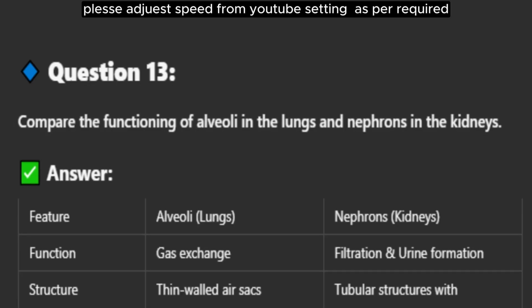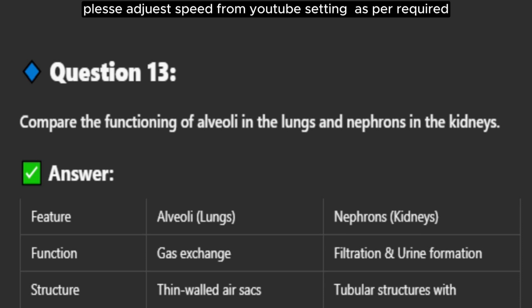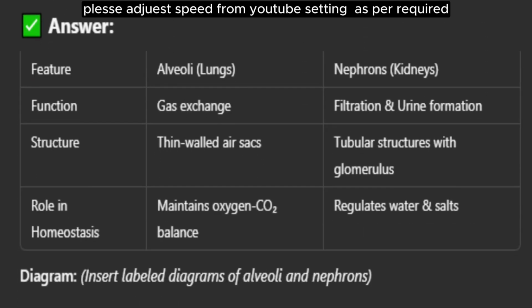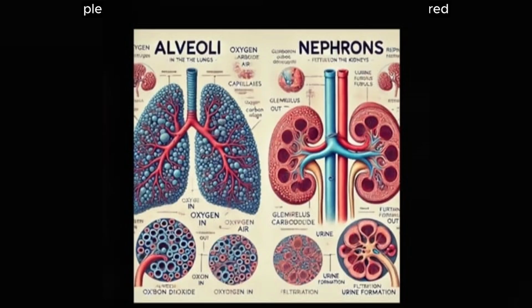Question 13. Compare the functioning of alveoli in the lungs and nephrons in the kidneys. Answer. Feature: alveoli, lungs; nephrons, kidneys. Function: gas exchange; filtration and urine formation. Structure: thin-walled air sacs; tubular structures with glomerulus. Role in homeostasis: maintains oxygen and CO2 balance; regulates water and salts. Diagrams of alveoli and nephrons.